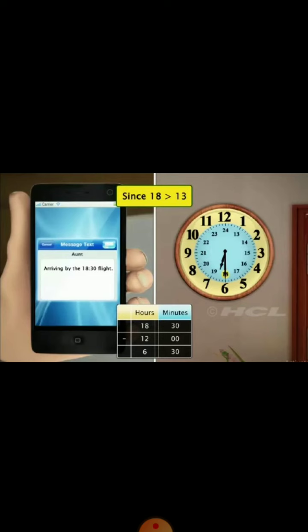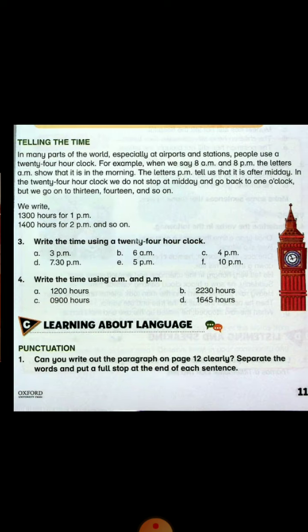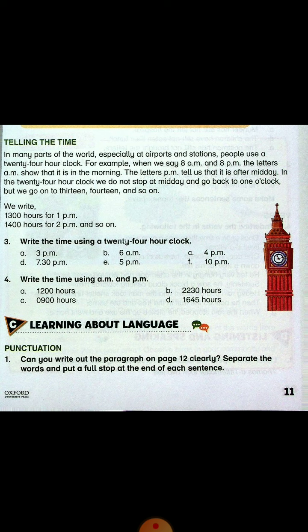So, we come to our exercise. Open page number 11 from your book and also have a lead pencil in your hands. Let's read, then you will do the exercise.